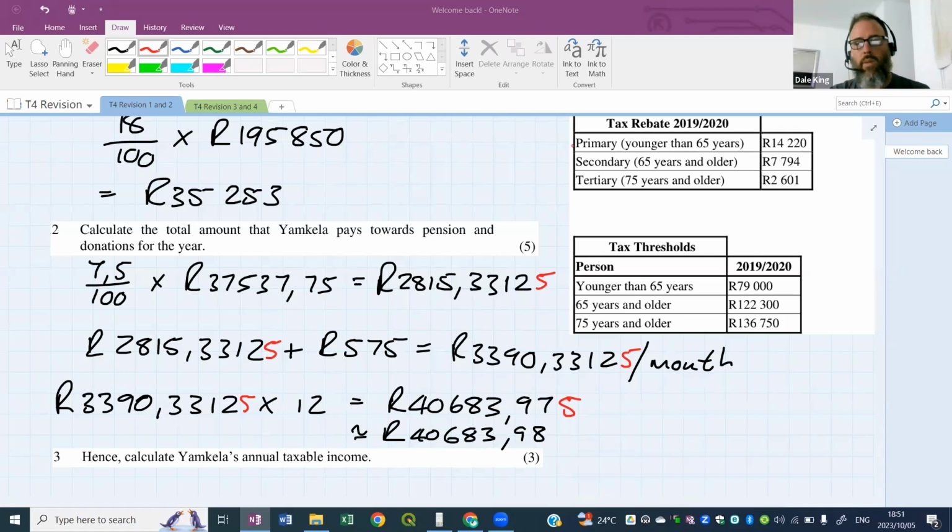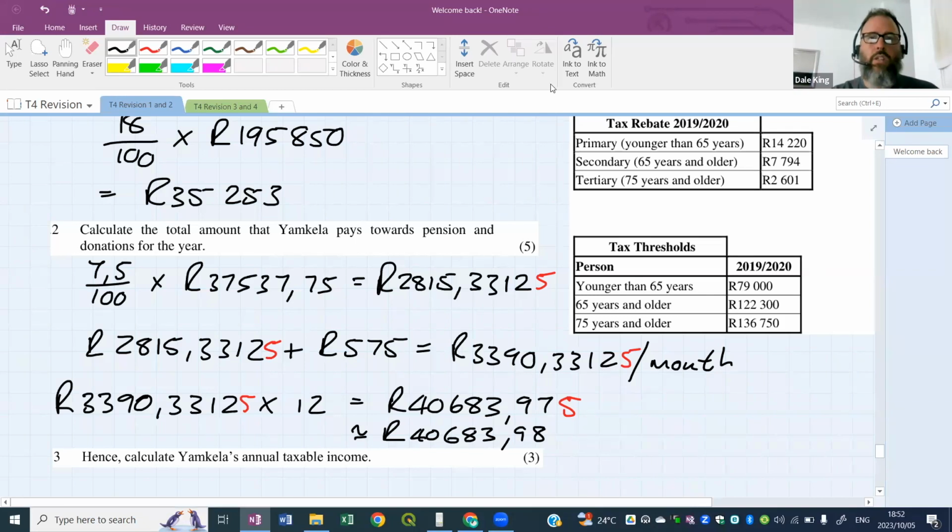There was a monthly amount. We multiplied it by 12 to get an annual payment of 40,683 Rand 98. Are we all good with that? You see how we got it? You see how we got that value? Are we all good? All right. Please speak now. Forever hold your peace. All right. So there we go.